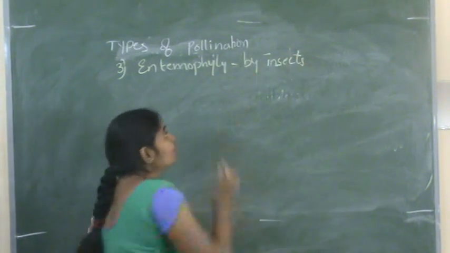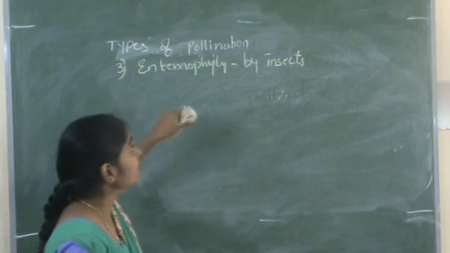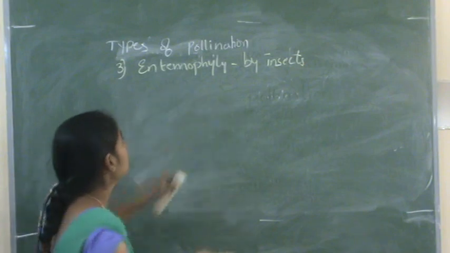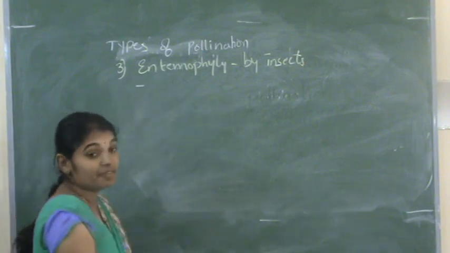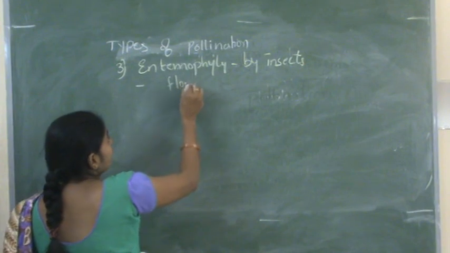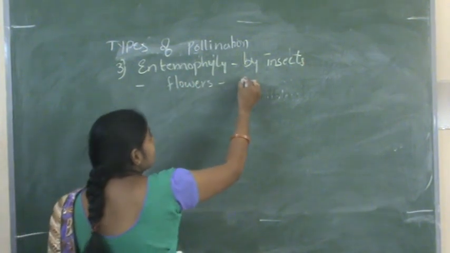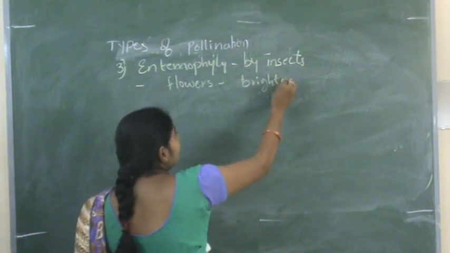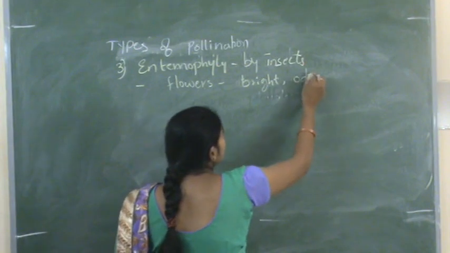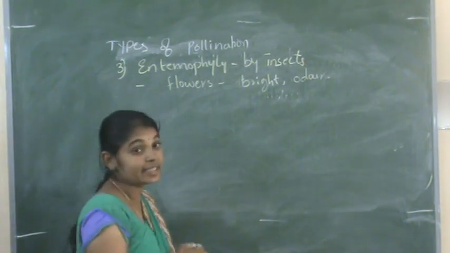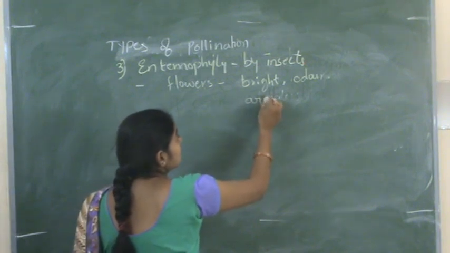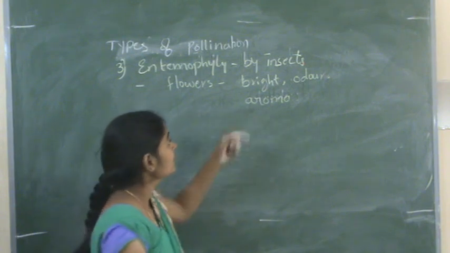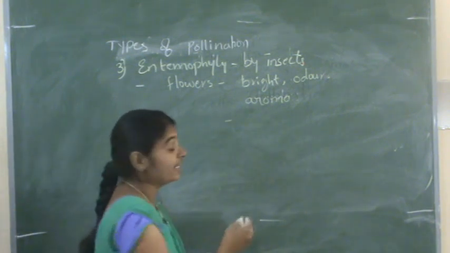Here insects transfer the pollen grains from anther to the stigma. And here the flowers are colorful or bright and have an odor, that means they give aroma to attract the insects.